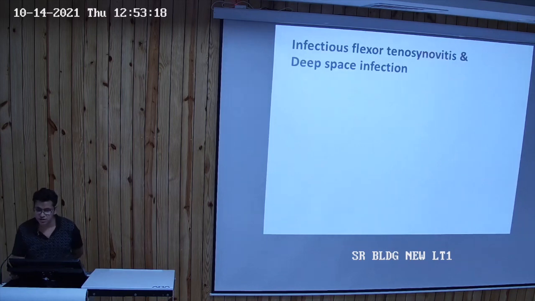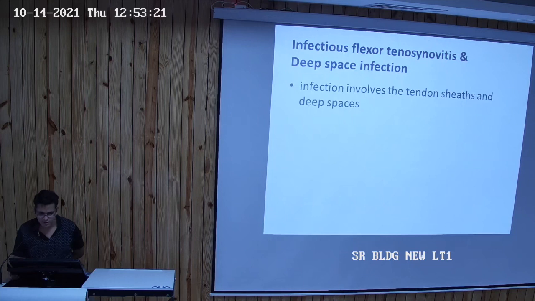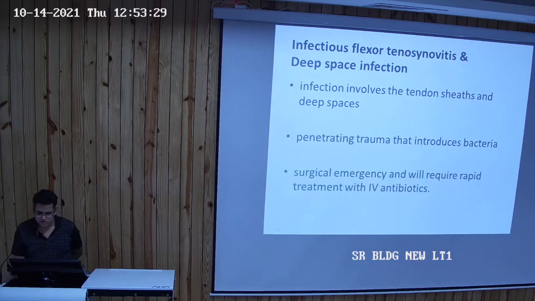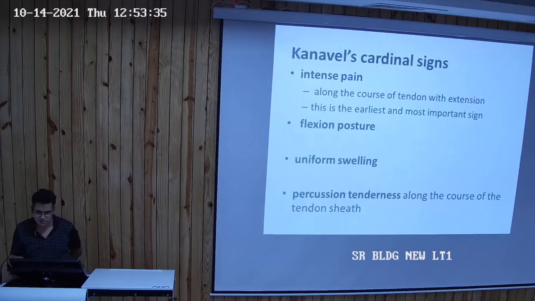Infectious flexor tenosynovitis and deep space infection. This infection involves the tendon sheaths and the deep spaces, and the penetrating trauma introduces bacteria. It is a surgical emergency and will require rapid treatment with IV antibiotics. And there are certain cardinal signs, which are Kanavel's cardinal signs, which include intense pain along the course of the tendon with extension. This is the earliest and the most important sign. Other signs are the flexed posture, uniform swelling, and percussion tenderness along the course of the sheath of the tendon.